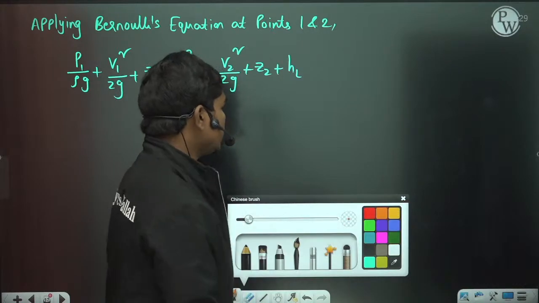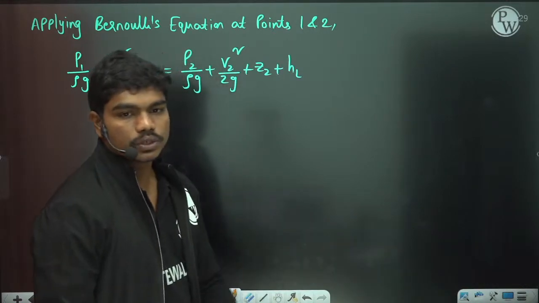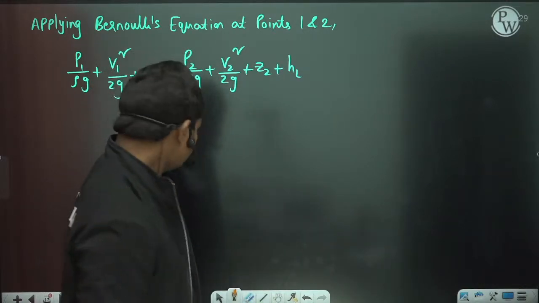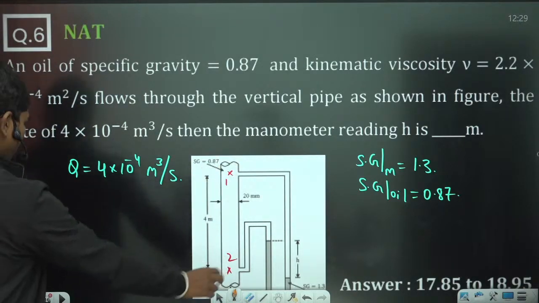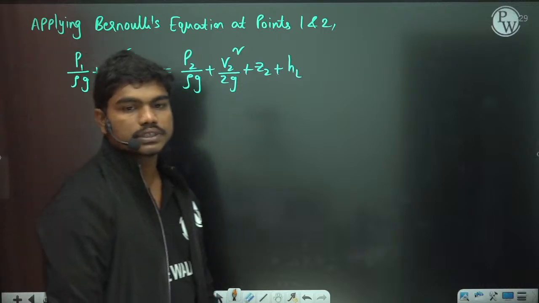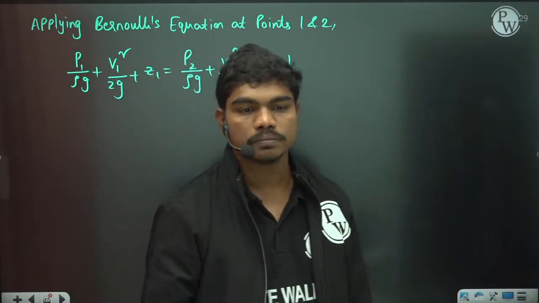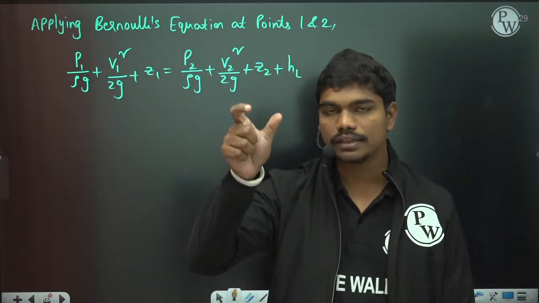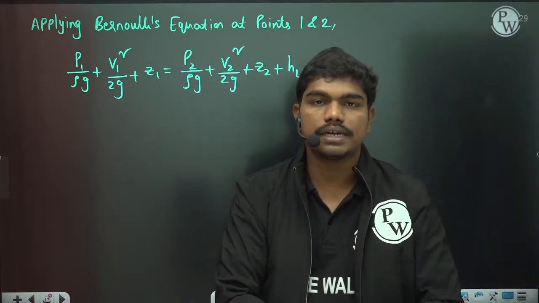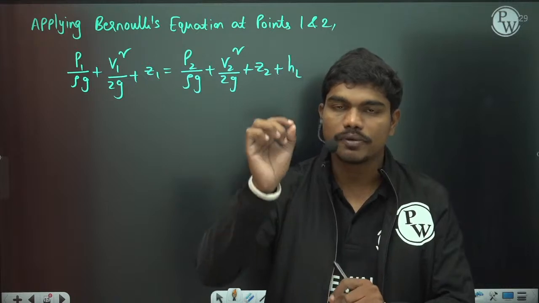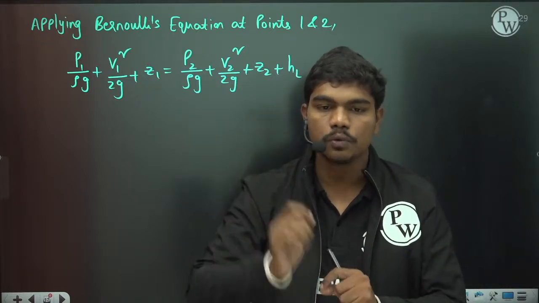Now let us see what terms we can cancel out. This is a pipe of uniform diameter. If you apply the continuity equation between these 2 points, what is the relation between the velocity at 1 and 2?